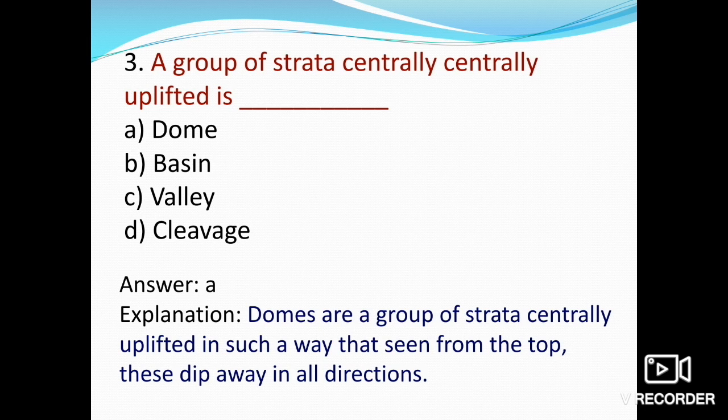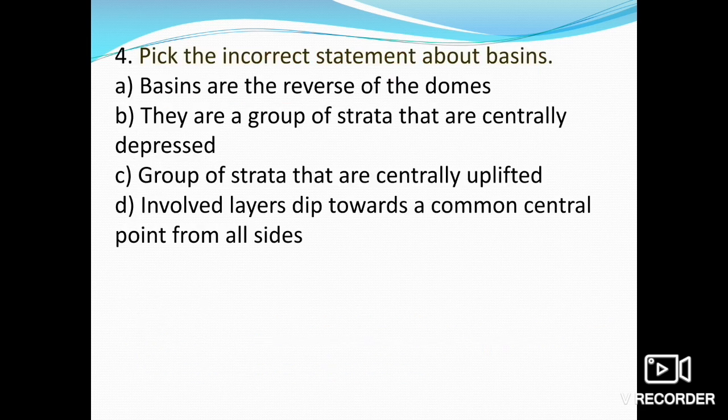Okay, so let's come back to our question. A group of strata centrally uplifted, so that is a dome. Domes are groups of strata centrally uplifted in such a way that seen from the top they dip away in all directions. So that is a dome.